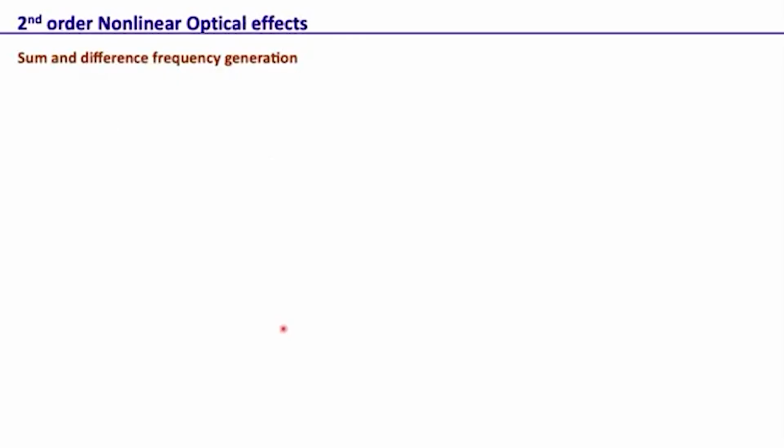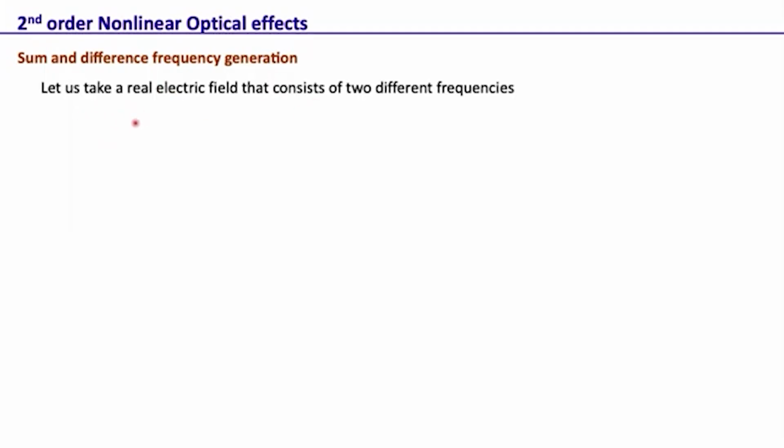Okay, so now let's look at some very basic second order nonlinear optical effects, and sum frequency generation is one of the very basics. So now we'll work just with a scalar field, let's say the real scalar electric field, and let's say it just consists of two different frequencies. So this is just a scalar field of two monochromatic frequencies. So E(t) is E1 e to the minus i omega 1 t plus E2 e to the minus i omega 2 t. We are also taking the complex conjugate parts.